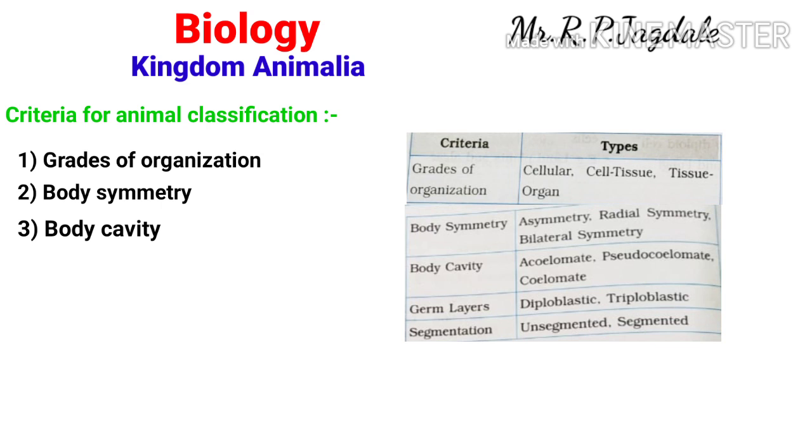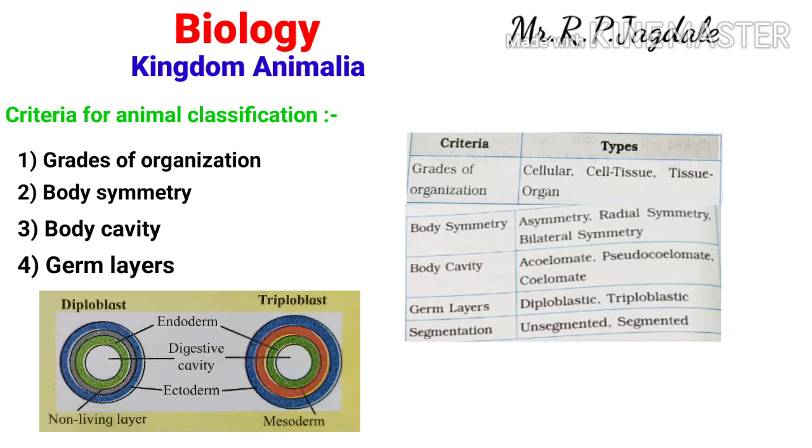After that, germ layers is the next criterion. Germ layers may be diploblastic or triploblastic. That means there are layers in each and every organism. Generally human beings are triploblastic, having three germ layers: ectoderm, mesoderm and endoderm.